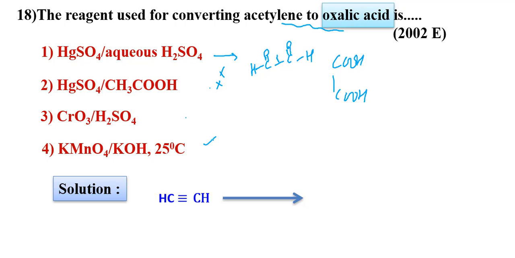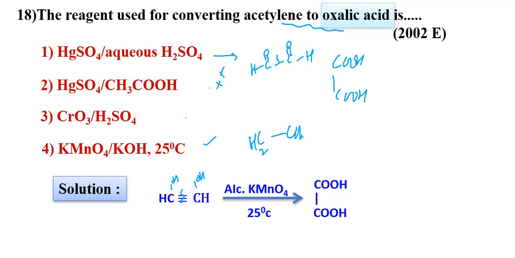KMnO4 in basic medium. Yes, KMnO4 initially does diols. Later, further, see here it is forming OH and OH. In case of alkene, it is doing diols, giving CH2OH and CH2OH. Okay, so alkyne is there, so one more pi bond is there.